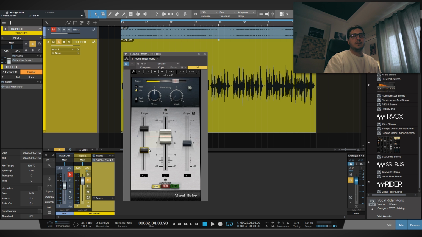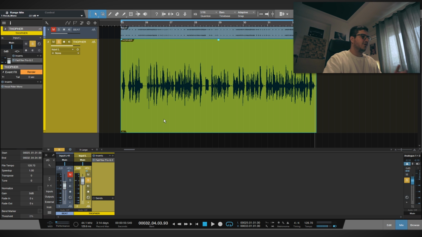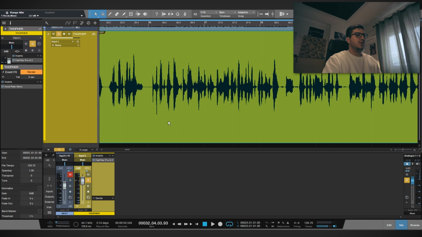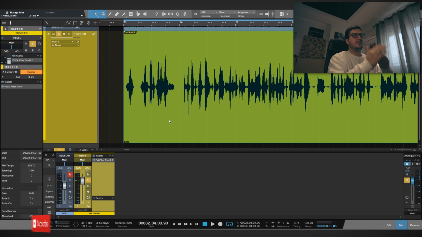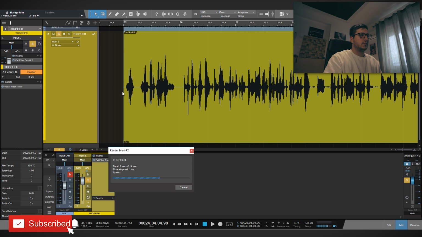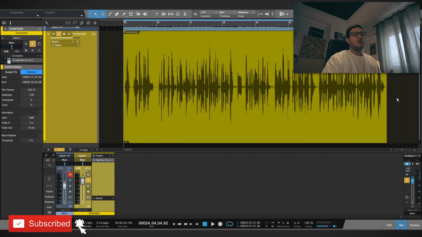With the vocal rider, I'm smoothing even more the waveform, the level, so every single word will seem at the same level, at the same volume. After setting the vocal rider, I just render the event. Look very close at the waveform. You will see that the gain of individual words change. So now we have a more consistent vocal.